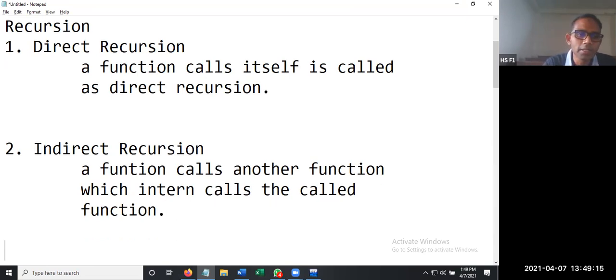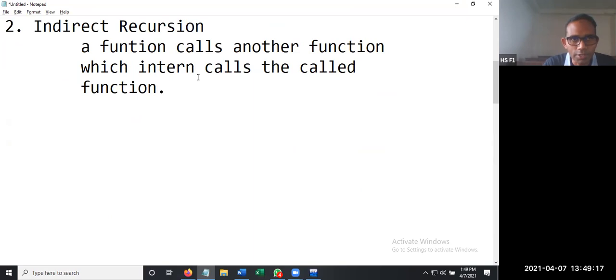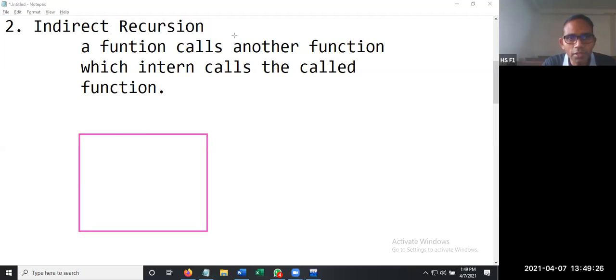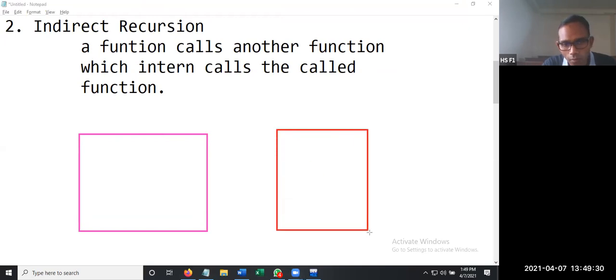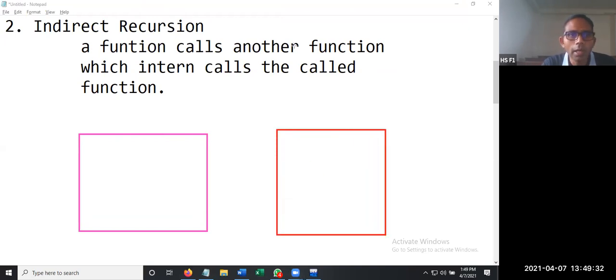Means what? Suppose we are having two functions, and the names of these two functions are, for example, fun1, and this function is called fun2.